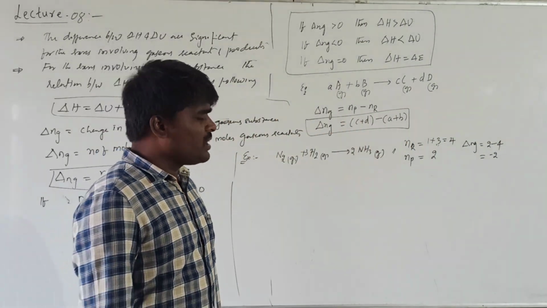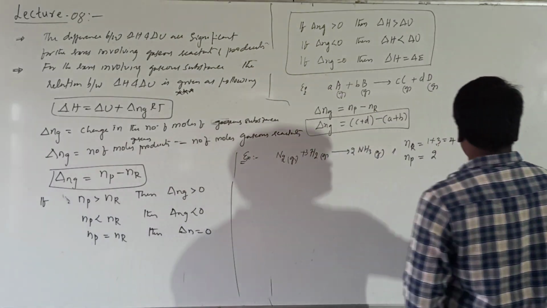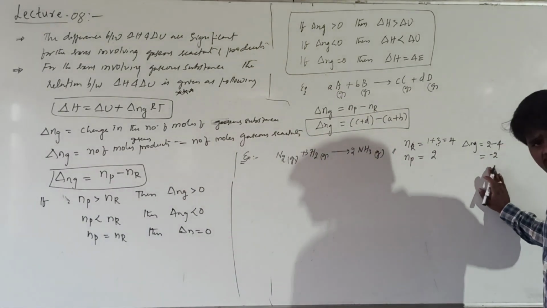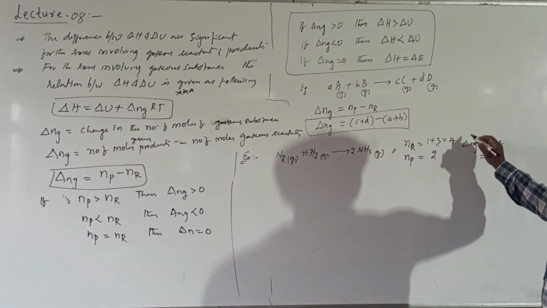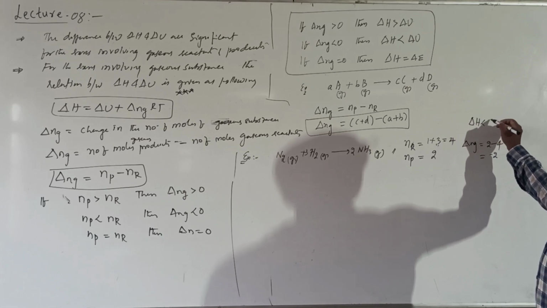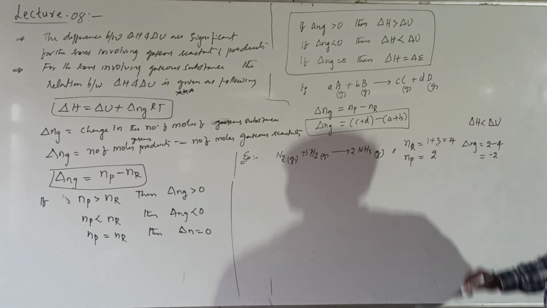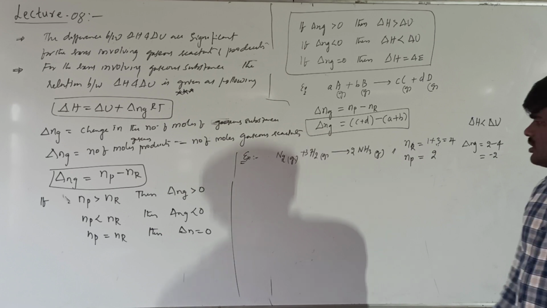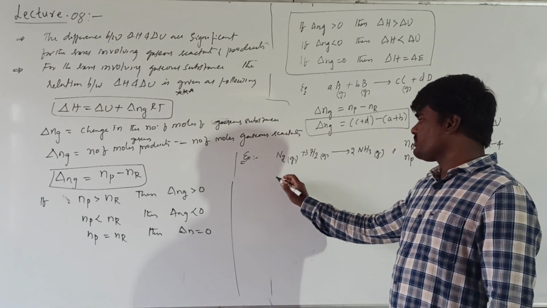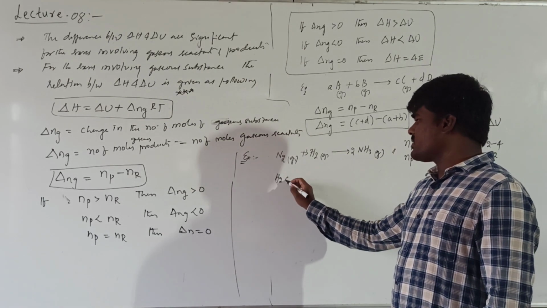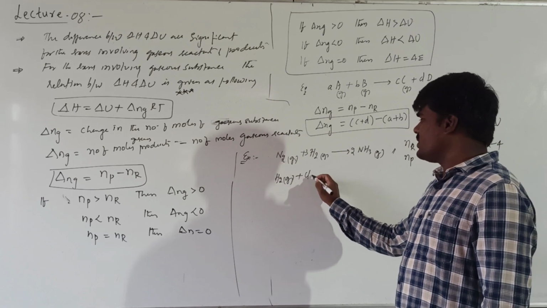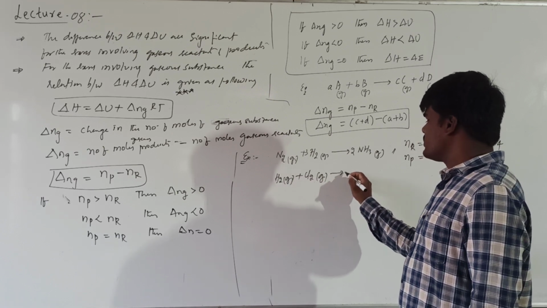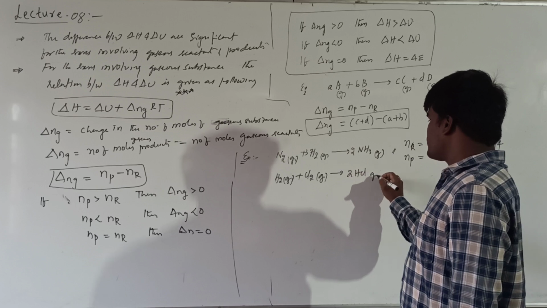If you calculate the delta Ng value and it is less than 0, that means for this reaction delta H will be less than delta E. Are you getting this? Suppose I give one more reaction like this: H2 gas reacts with Cl2 gas to give 2 moles of HCl gas.